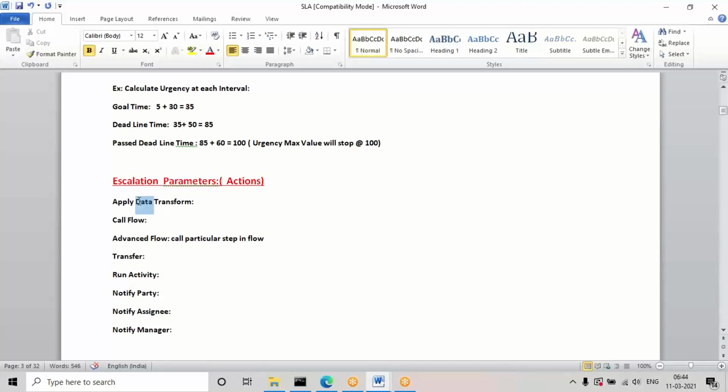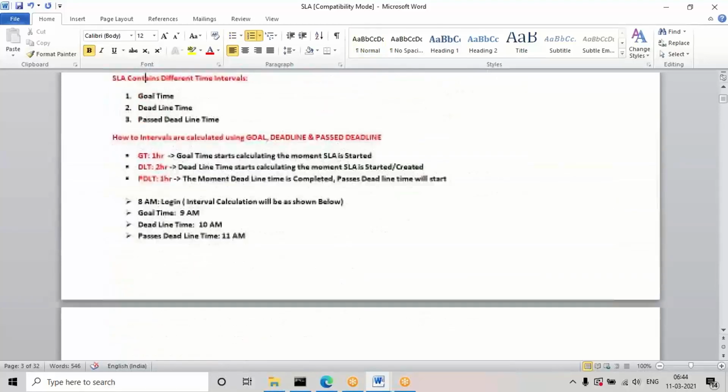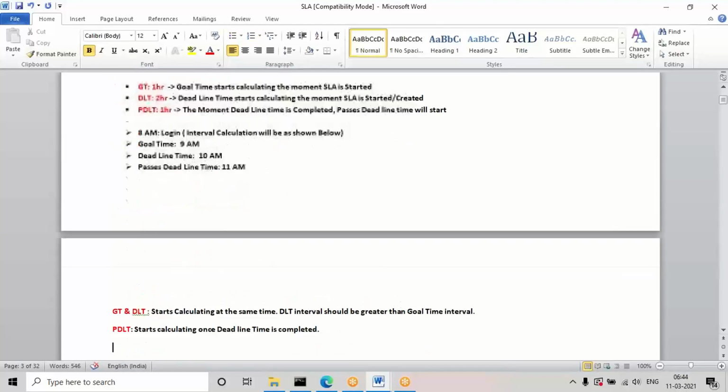We know data transform, how to define a flow, and how to call a particular flow. Advanced flow means that if you want to call any particular advanced shape in a flow, this one will be used. Transfer I'll show you. Mostly these two will be used, and what all these notifications are, you'll understand in the next classes.